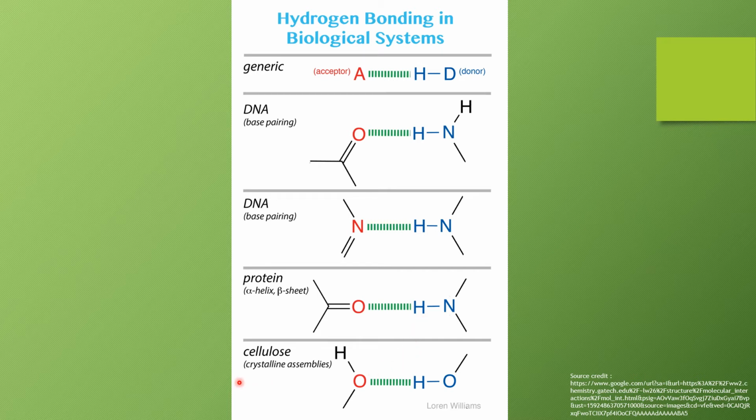Then in the case of carbohydrates also, cellulose is made up of glucose units, a single glucose chain and another glucose chain. These two glucose chains can be joined with each other using this type of hydrogen bond. Here the two oxygens are pulling this hydrogen towards themselves. So this is about hydrogen bonds present in a biological system.